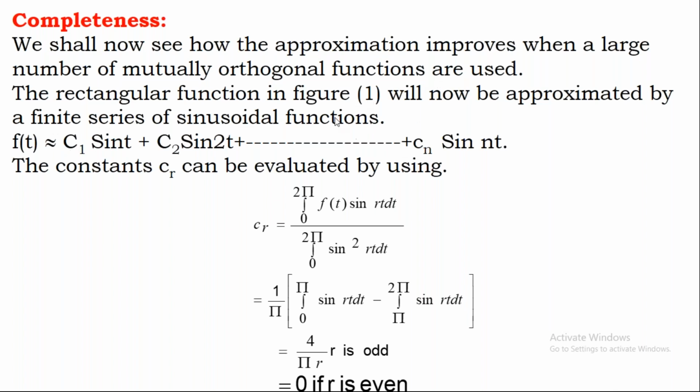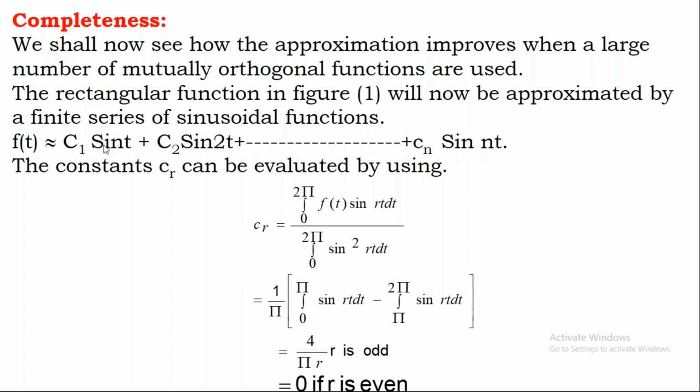Now the same sinusoidal function: earlier we considered only this part, f of t, which you can write as c1 sine t. Now instead of considering only one component, we consider n number of components. This f of t is the actual function and this is the approximated function. Earlier we considered only one component, now we consider n number of components: c1 sine t, c2 sine 2t, so on, cn sine nt.